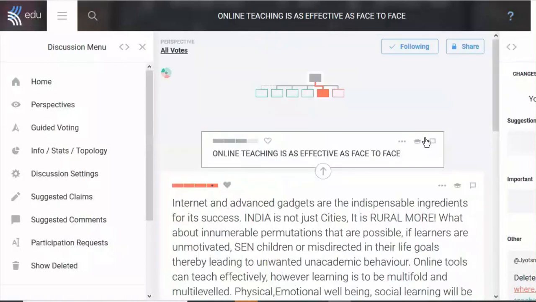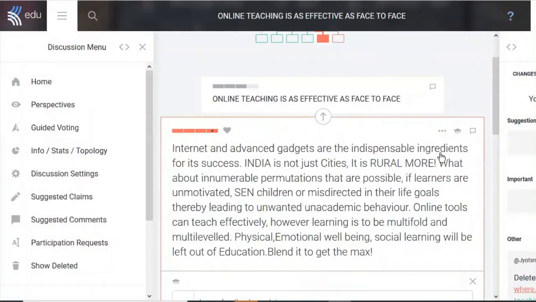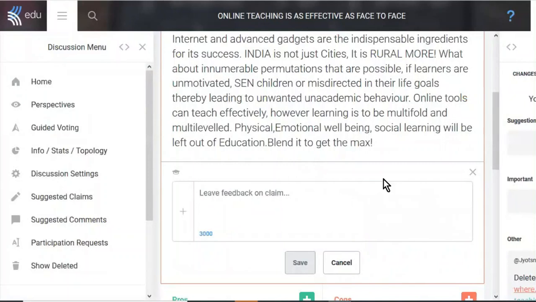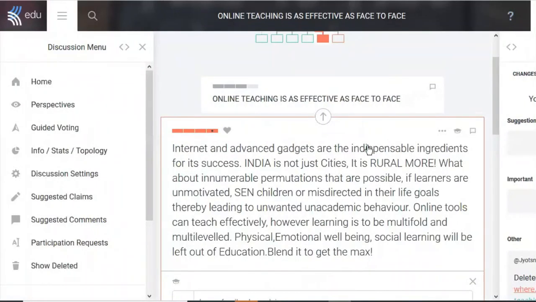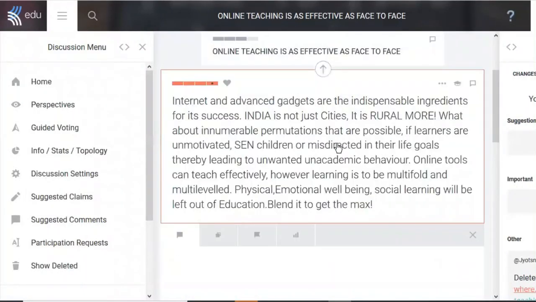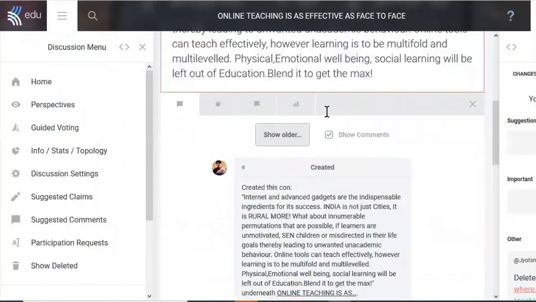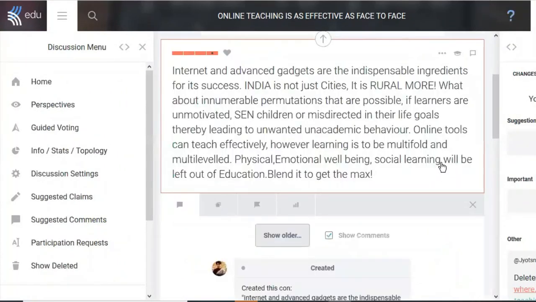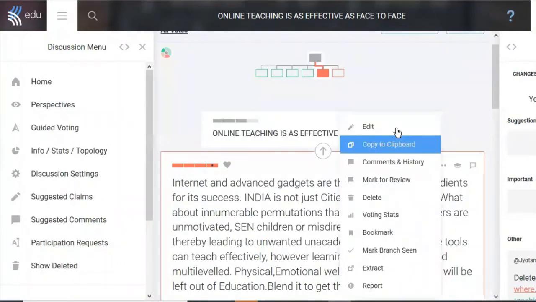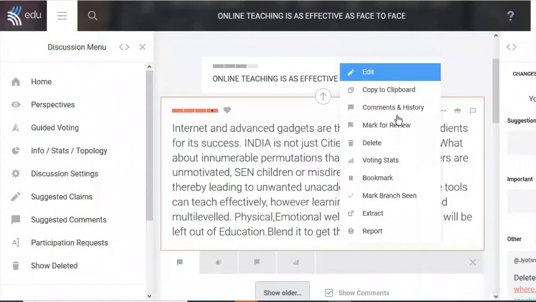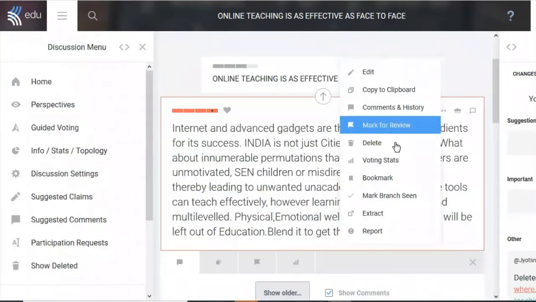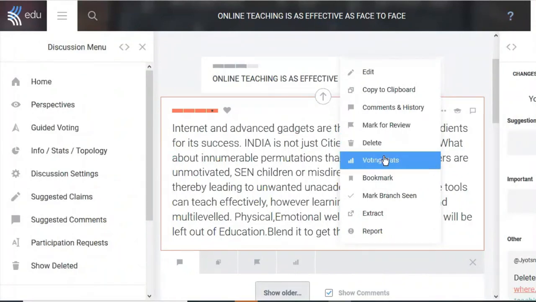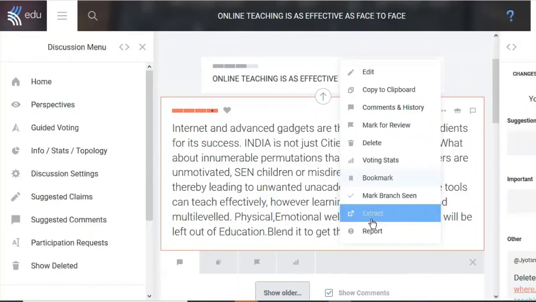Further, for each argument, what all things can be done? You can give your feedback on the claim, or also you can put your own comments over here if you wish to. You can check out all the comments which are there, and then you can write one more comment over here. Plus, it also provides you the option of course of editing if you are the one who is writing it. You can delete it if it's inappropriate. You can see the voting stats on this particular comment. You can bookmark it. You can extract this. So there are a lot of features which are there.